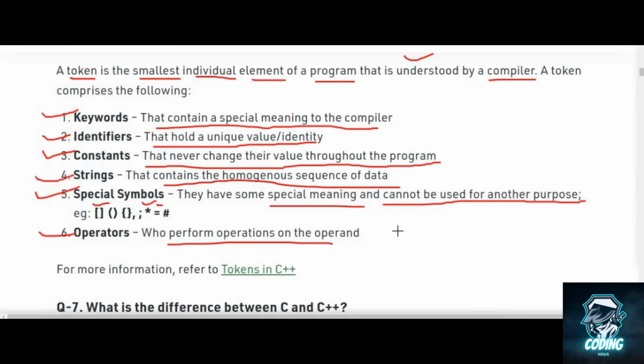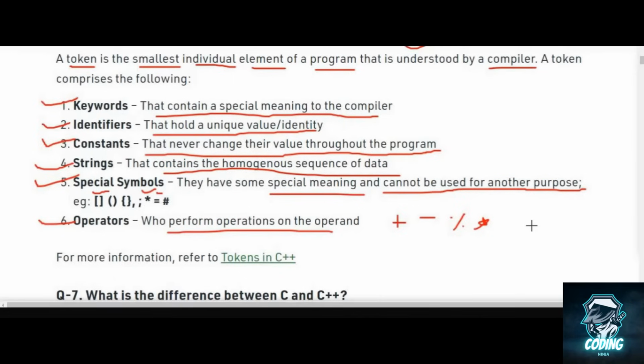Operators, you can say, are like plus is an operator, minus is an operator, divide, percentage modulus is an operator, or we have our multiplication operator. So yeah. Now let me show some token examples.